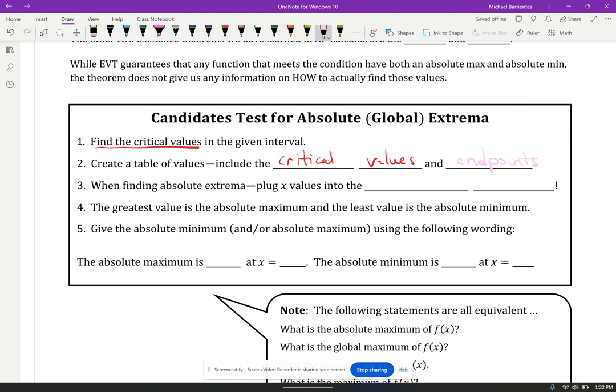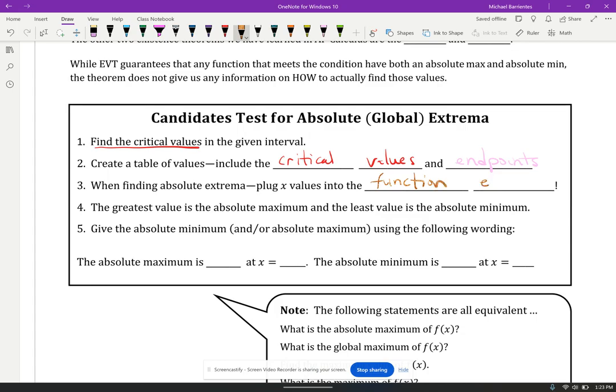in a table. And we're going to evaluate the output or the function value. We're going to plug in those x values, the critical values, and the x values of the endpoints, into the original function equation, not the derivative.